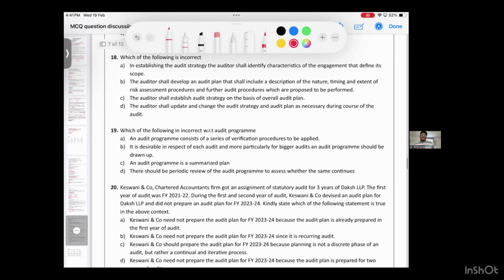Okay. 19th question. Which of the following is incorrect with respect to audit program? I can tell just by looking. Audit program is a series of verification. True.